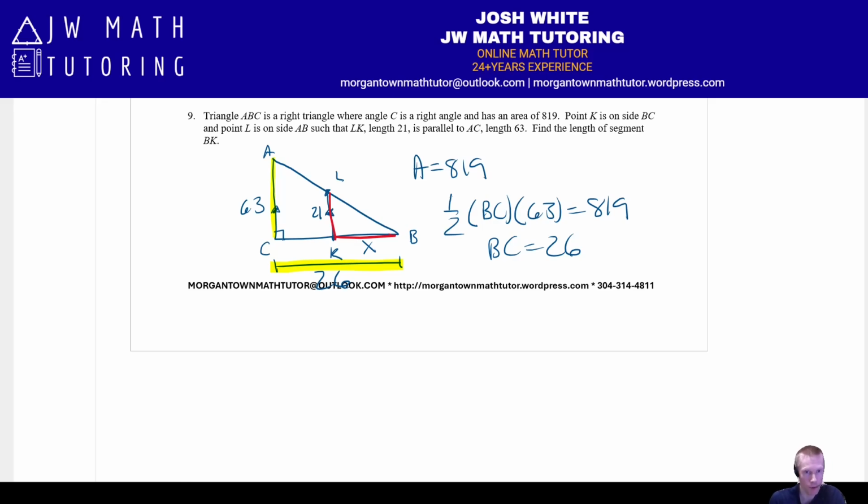So I'm going to set up a proportion of, okay, X, small triangle, base, over 26, large triangle base, equal to 21, small triangle height, over 63, large triangle height. Now, you could solve this by hand, or let's just go back to Desmos and just do it that way.